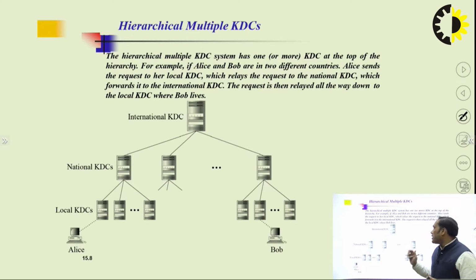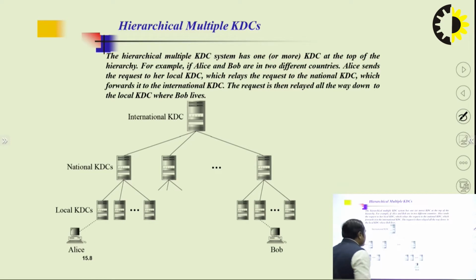This is very important. It is for ease of communication. So how can you communicate with each other? You can communicate with each other with the help of the international KDC. The hierarchical multiple KDC system has one KDC at the top of the hierarchy. So if you have placed the international KDC at the top level, like Alice wants to communicate to Bob,